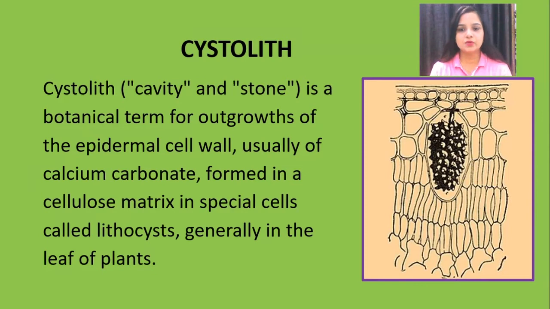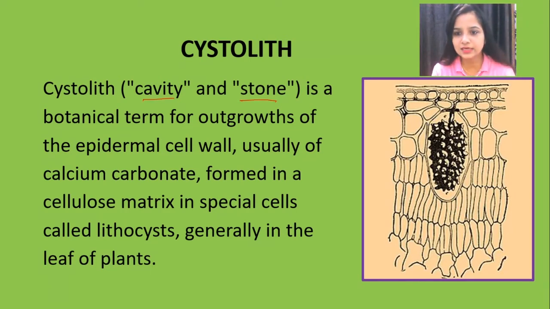Yeah, here you can see the picture of cystolith. That is a kind of structure, pointed structure you can say, which is present inside the epidermal cell wall. So here you can see the cystolith description. Cystolith, that means cavity stones.